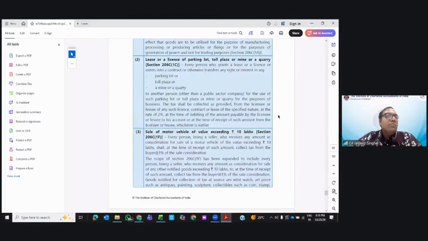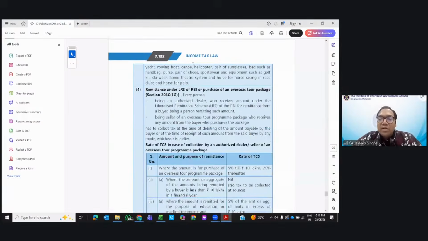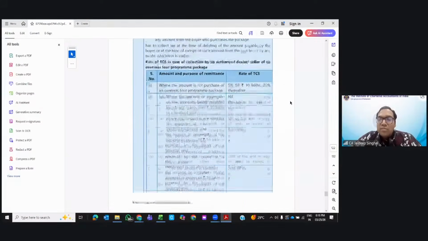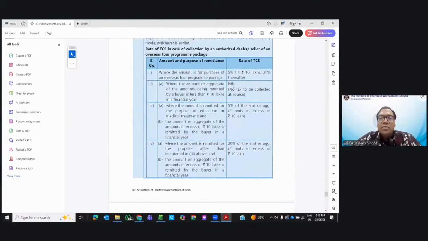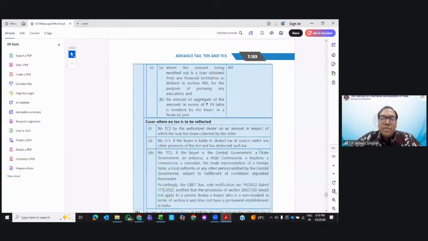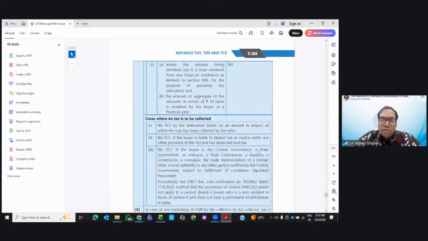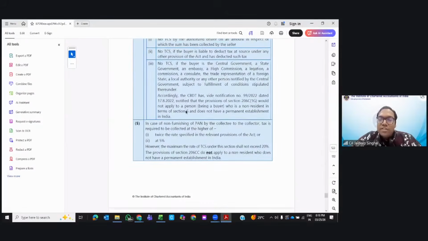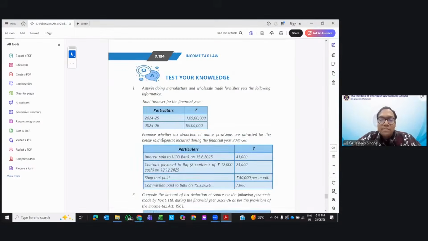So, lease or a parking lot and all, right? Now LRS one is also important. If you purchase a tour program, 5% till 10 lakhs and then 20% thereafter. These are very, very important limits. Please do remember, right? Okay, there is one more thing. If you do not furnish the PAN, then 5% is the rate: twice the rate specified in the act or 5% of the TCS rate.